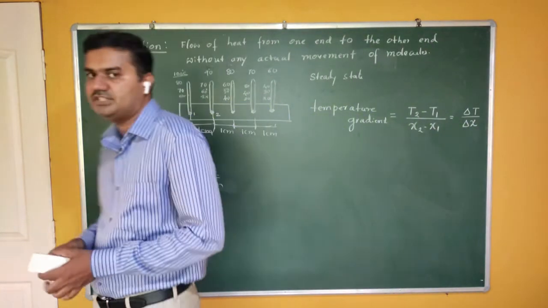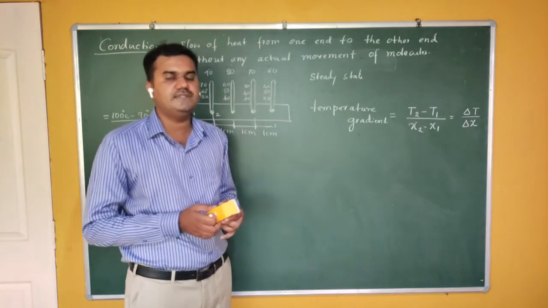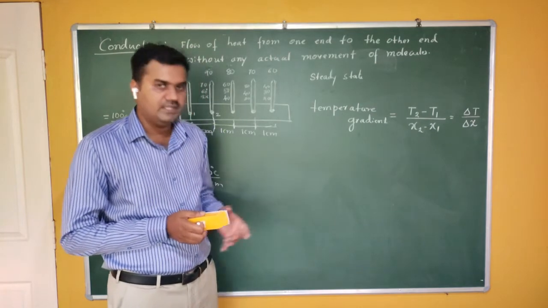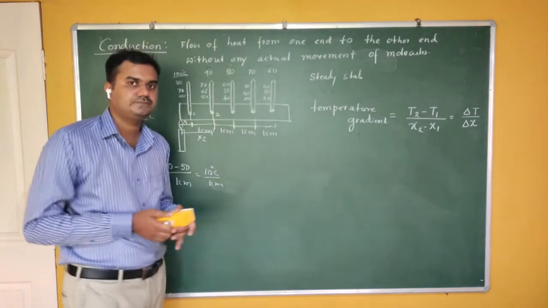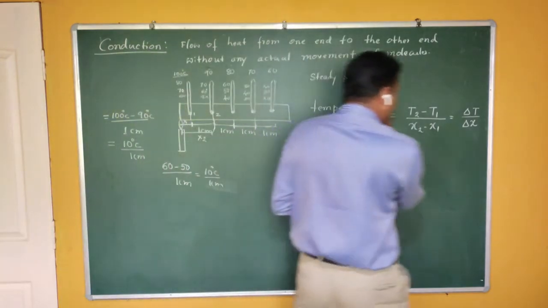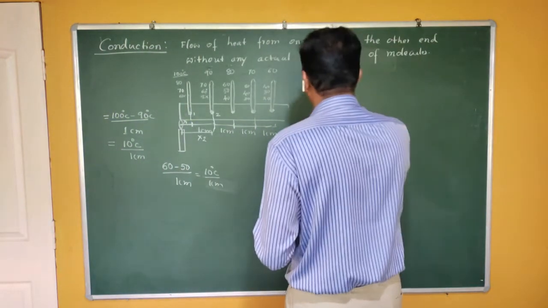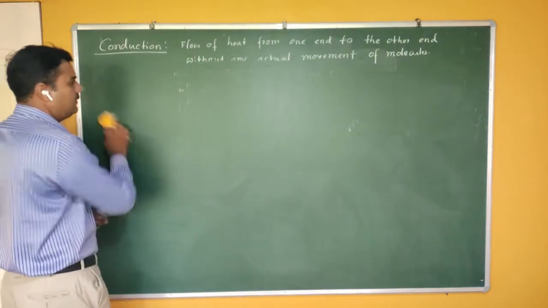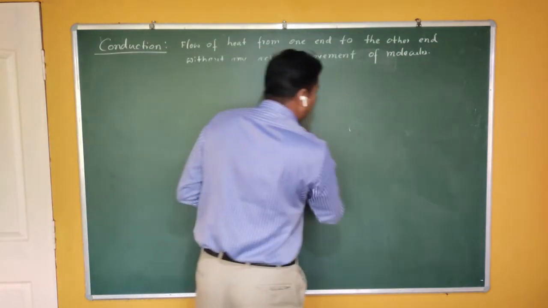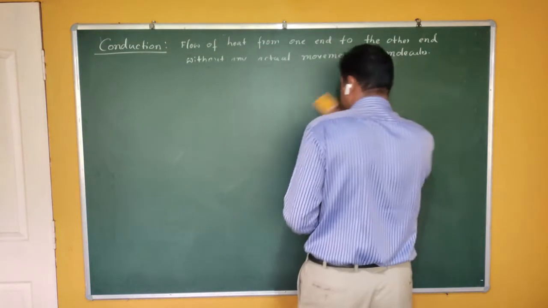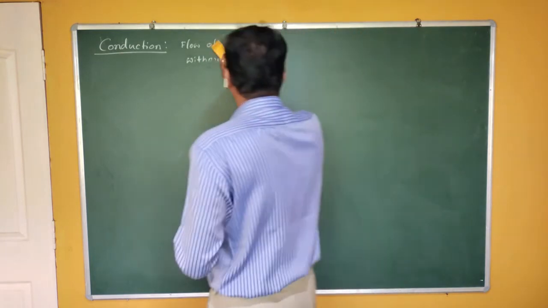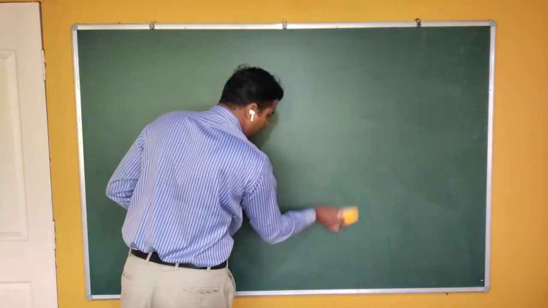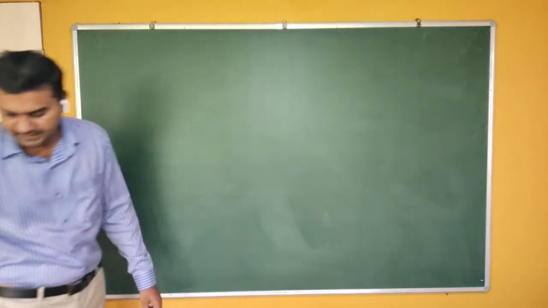Now that quantity is called temperature gradient, and this temperature gradient is constant in steady state in case of conduction in metallic rods. So anything you have to study about conduction, first of all the material should reach this steady state. Then we can give a fine formula for the flow of heat through the metallic rod. They are called laws of thermal conductivity.